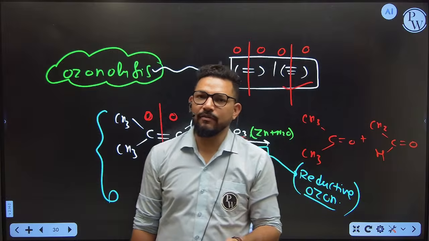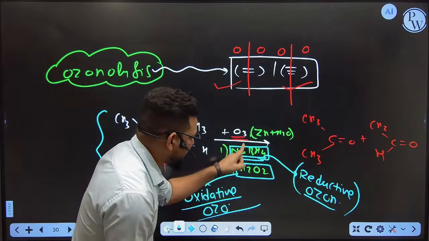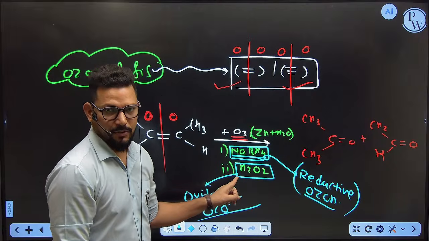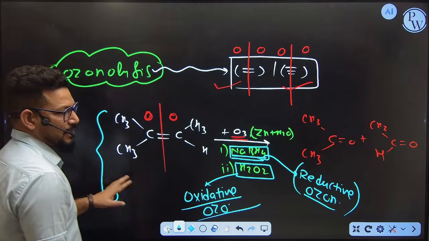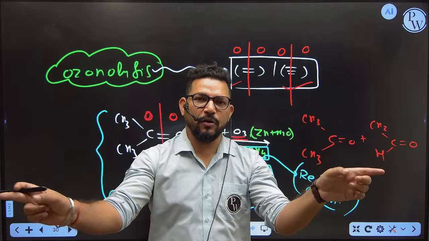So ultimately, ozonolysis can be defined in two ways. One is oxidative and the second is reductive. You have to identify whether it is oxidative or reductive with the help of the reagent given with the ozone. And how are you going to do the ozonolysis? Just check the double and triple bonds. Break that bond. Distribute oxygen. You will get the answer.